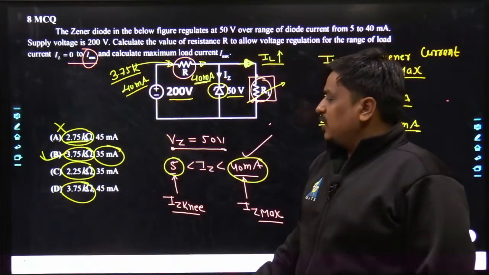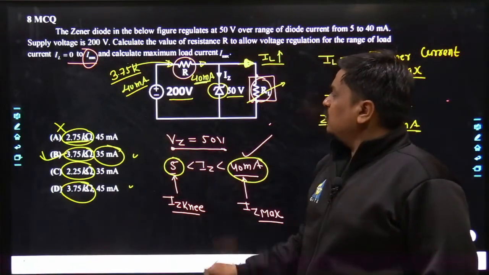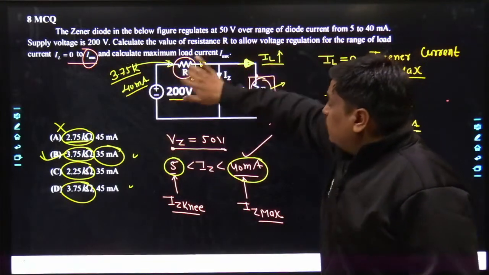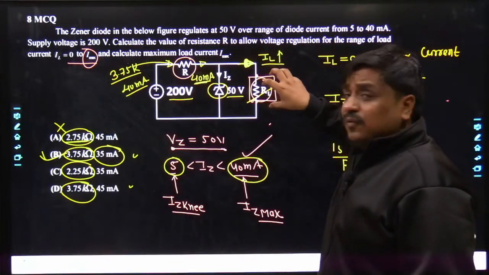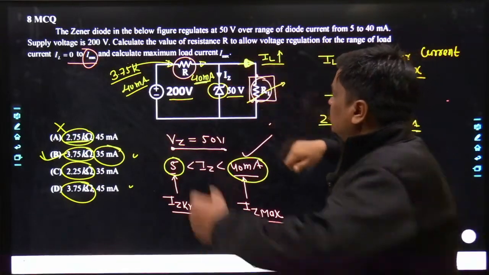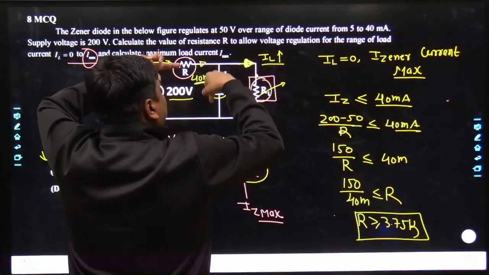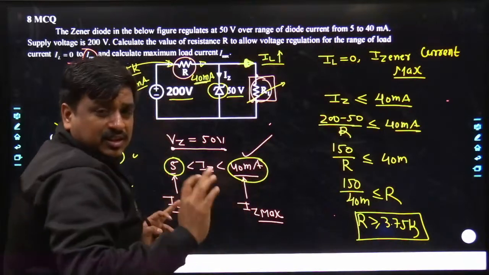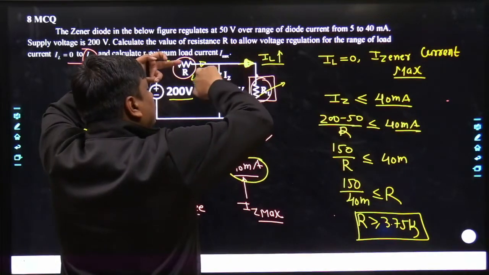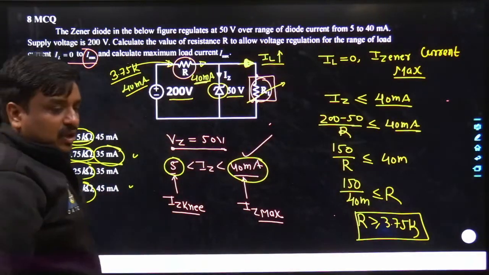I have ruled out A as well as C, but I have picked up B as well as D. Taking the help of 3.75, I got to know when the 40 milliampere is continuously supplied, whatever the load resistance might be, 40 milliampere was continuously supplied, and as the value of load resistance is getting decreased, definitely more and more current would be sunk by the load. So out of 40 milliampere, if 30 milliamperes is sunk by the load, the 10 milliamperes goes through the diode, which is definitely within the permissible limit. But as the current goes greater than the value of 35 milliampere, it would come into big trouble. So the range would be sort of this.